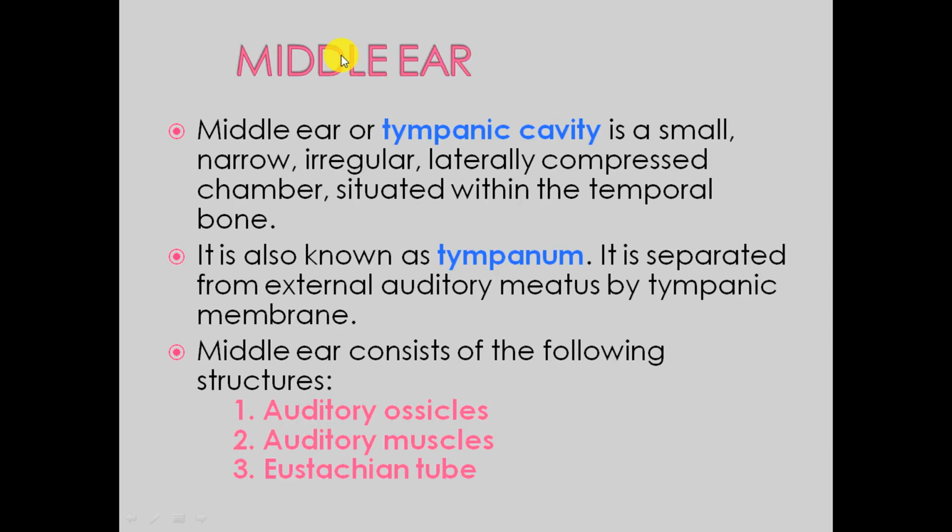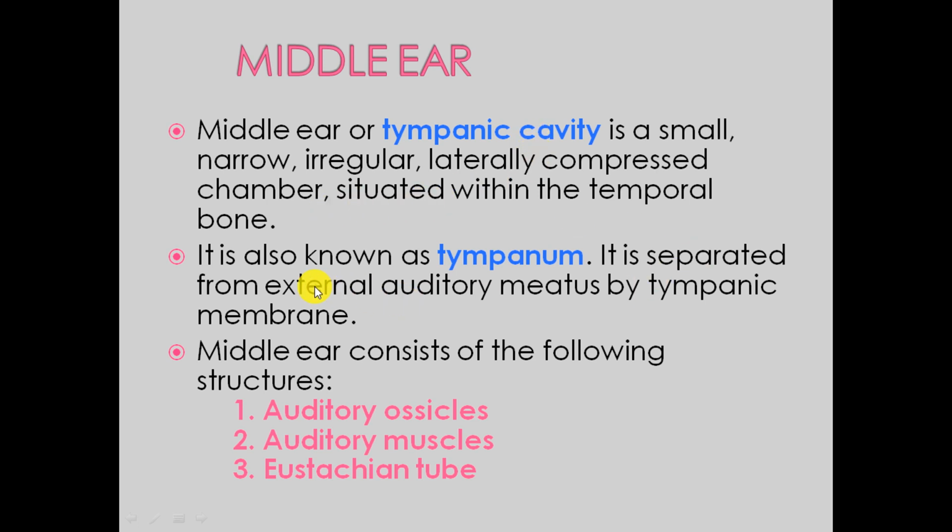Next is your middle ear. Middle ear, or the tympanic cavity, is a small, narrow, irregular, compressed chamber situated within the temporal bone. It is also known as tympanum. So middle ear है आपका, that is not having a particular shape. It's a very small cavity known as tympanic cavity. Narrow है, irregular है और compressed chamber है situated in the temporal bone.